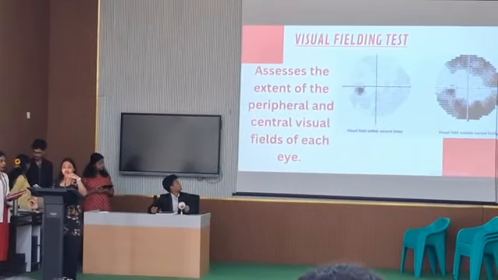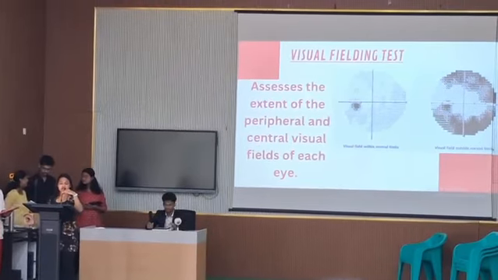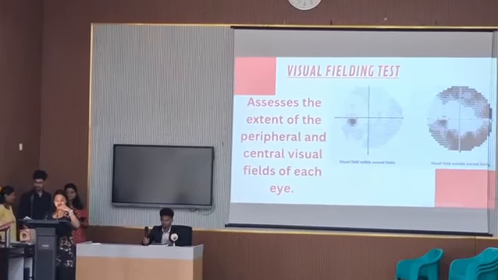Finally, we have the visual field test. It is a very simple test which assesses the extent of the peripheral and central visual fields of each eye.